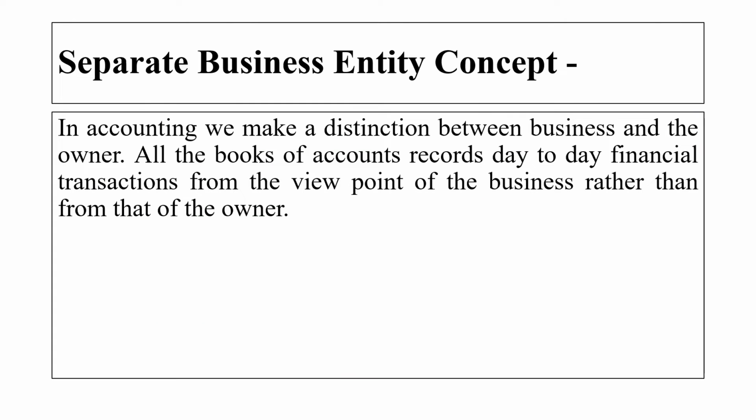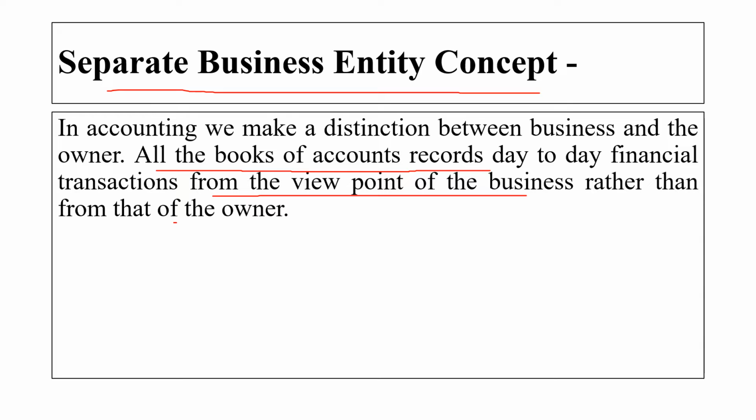The first concept here is separate business entity concept. In accounting, we make a distinction between the business and the owner. All the books of account record the day-to-day financial transactions from the viewpoint of the business rather than from the owner. In accounting, we always consider the business and the owner as separate entities.